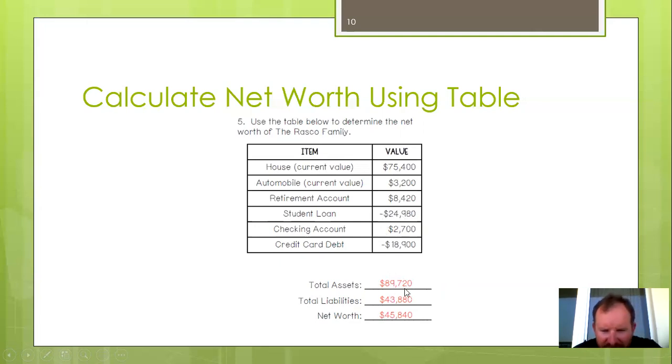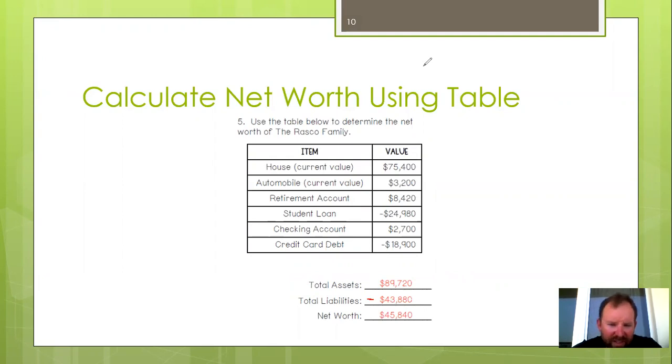So you're going to go ahead and take $89,720. You're going to subtract. Annotate this real quick. Let's put a subtraction sign in here. Subtract $43,880, and you will get $45,840 for their net value or net worth. That's how much they are worth.